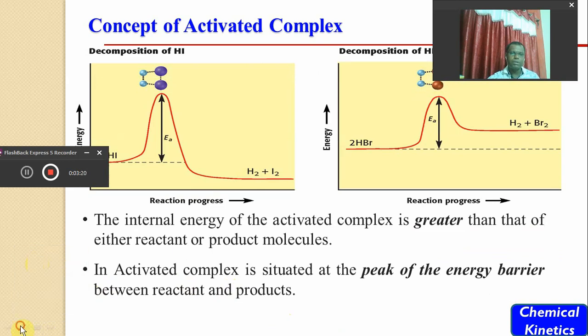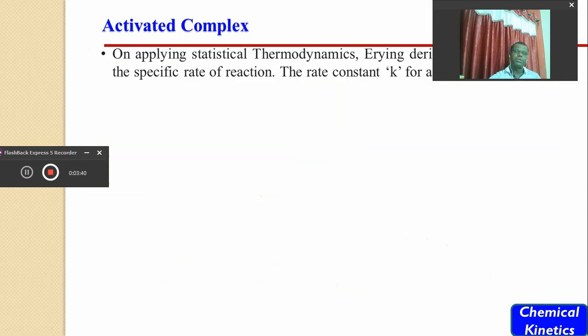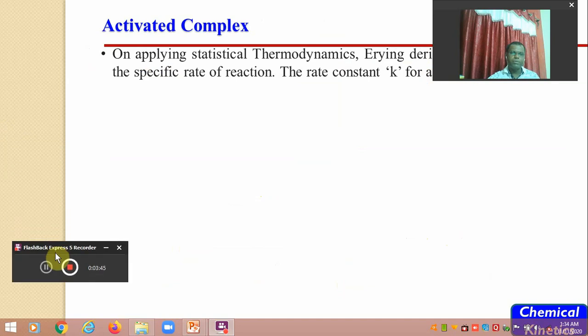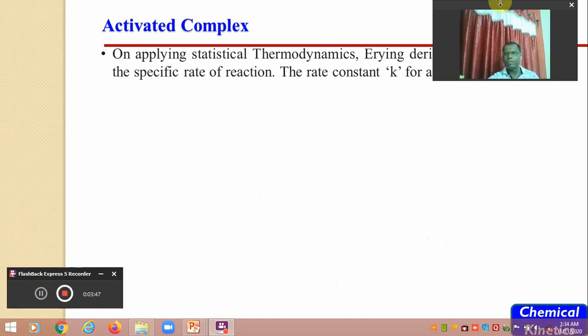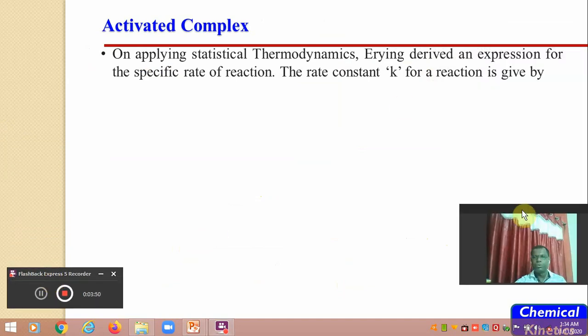Whenever you compare the energy of the transition state or the activated complex with the energy of reactant or the product, it will always have greater energy than that of reactant as well as product, and this activated complex is always situated at the peak of the energy barrier between reactant and the product. Dear friends, today in this part of the video we are going to define the rate of reaction. We are going to explain the rate of reaction based upon the activated complex theory.